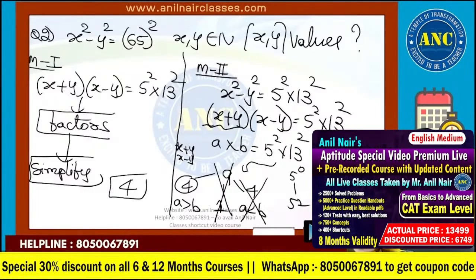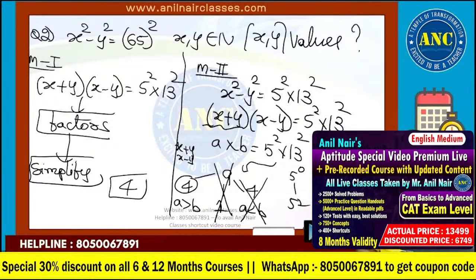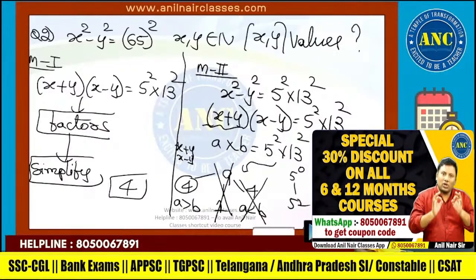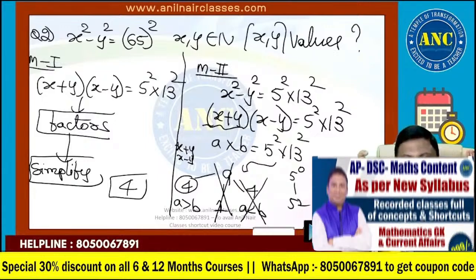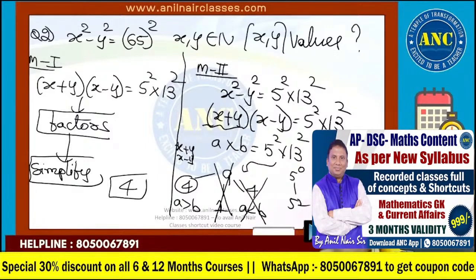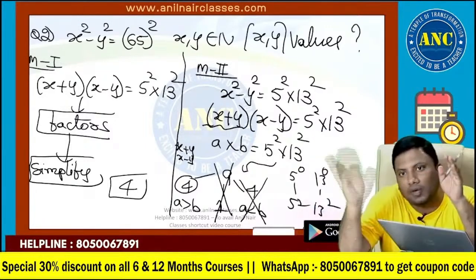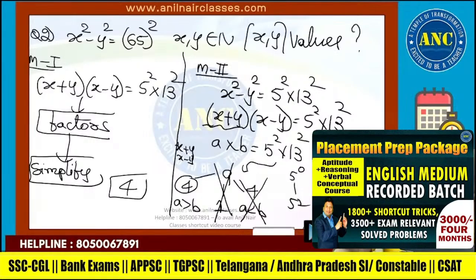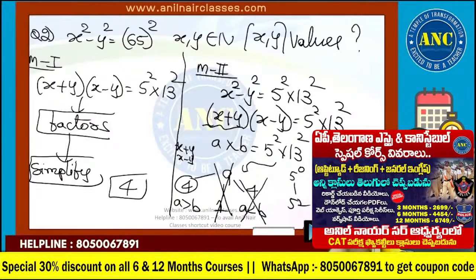Again, I am repeating. 65 square is 5 square into 13 square. 3 into 3, 9 cases are there, A into B is 9 cases. 4 cases, A greater than B: 1 into 12, 12 into 1. Are you all with me? 2 into 6, 6 into 2. 4 cases A greater than B, 4 cases A less than B, 1 case A equivalent to B.